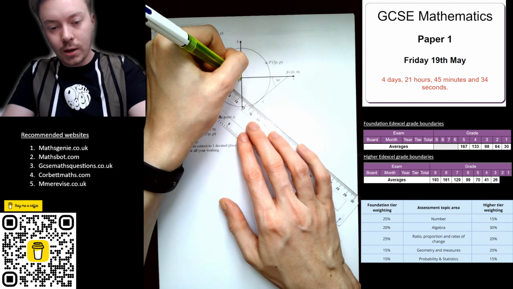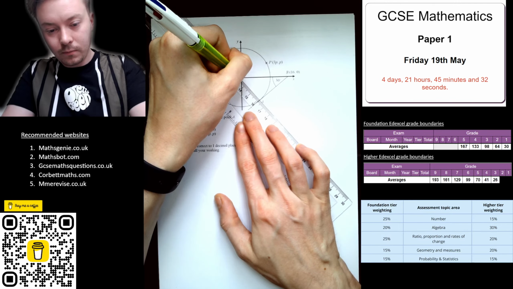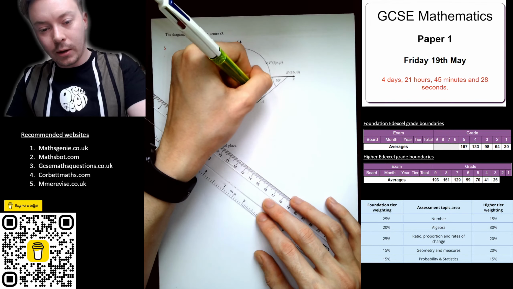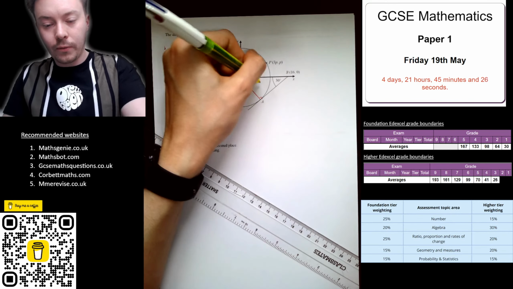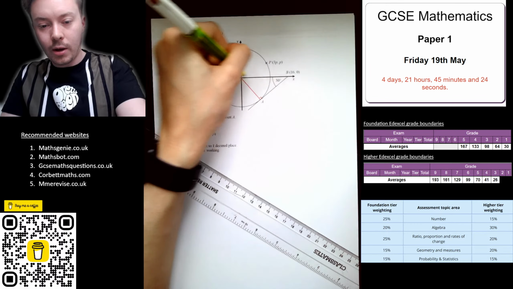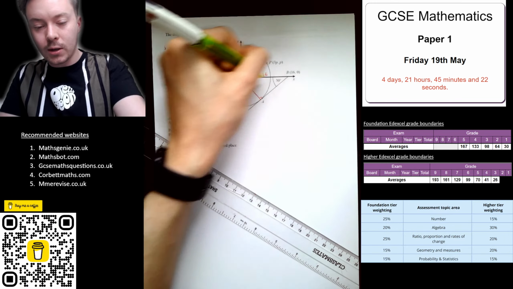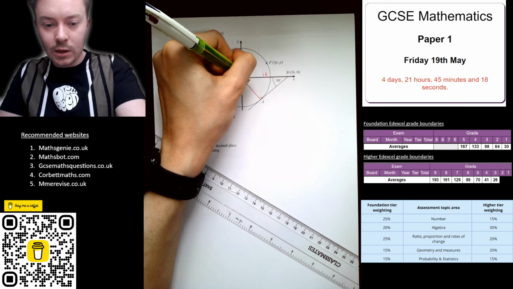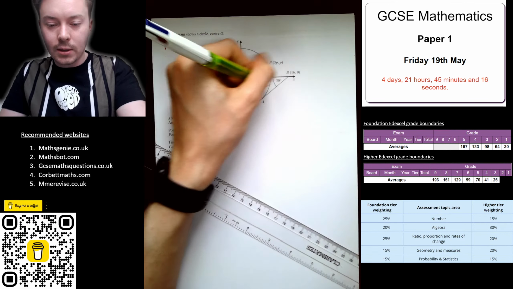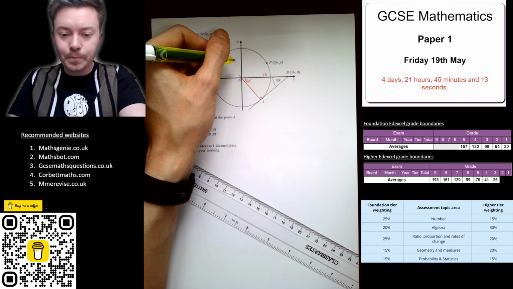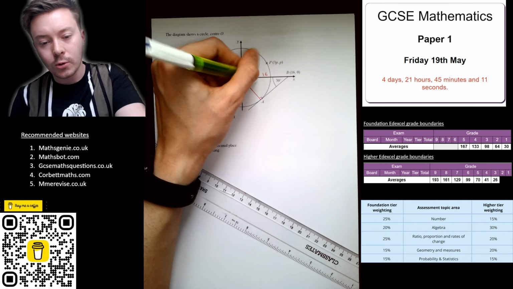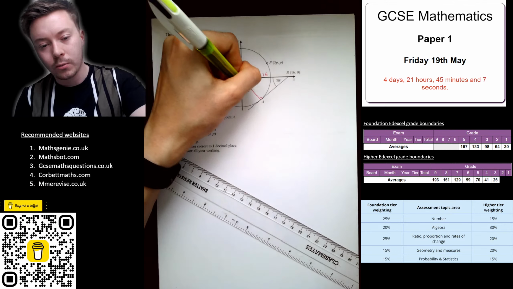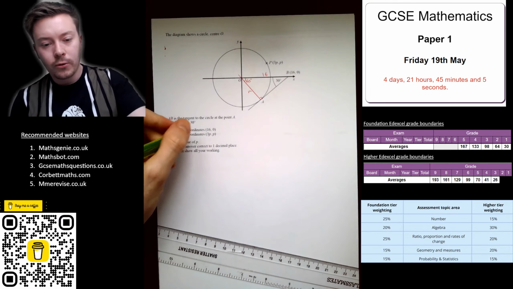Now, if I draw a radius on here, I know from my circle theorems that the radius meets the tangent at 90 degrees. So then what I've got is a right angle triangle here where that length is 16 because it goes to (16, 0). This angle is going to be 60 degrees because it's 180, take 90, take 30. Using some trigonometry now, I can work out this radius. I'll call that r.